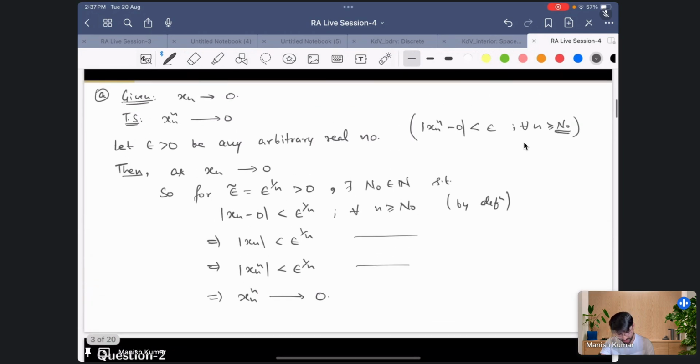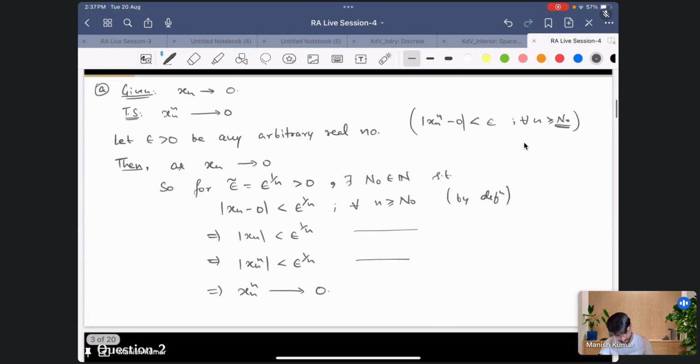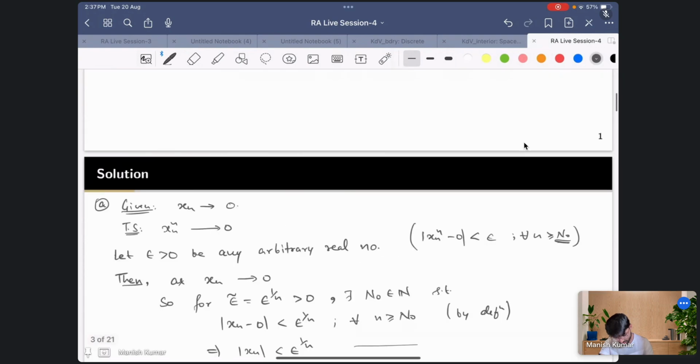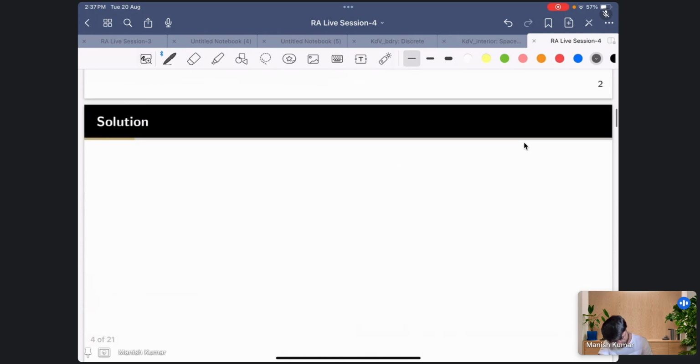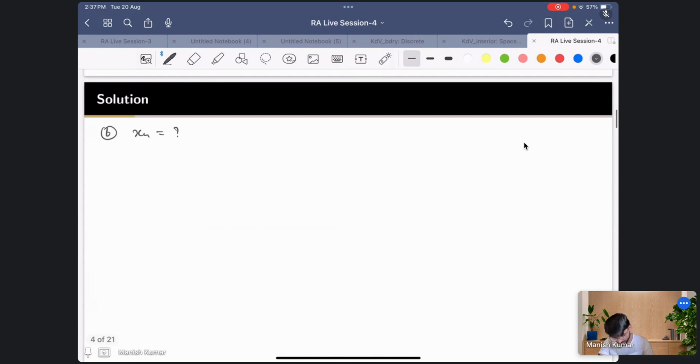Now coming to the second one, I have a counter example for that. I have to find xn so that xn converges to some x, which obviously has to be non-zero. Otherwise, if it is going to 0, then we have proved in the previous part that xn raised to the power n will also converge, and the limit will be 0. So we need xn raised to the power n to diverge.